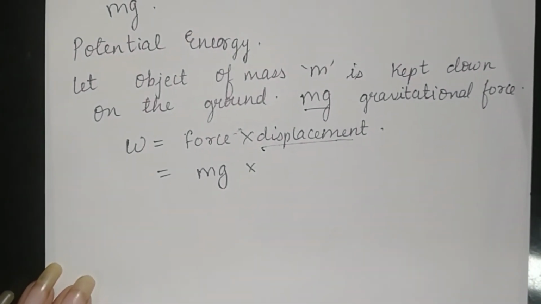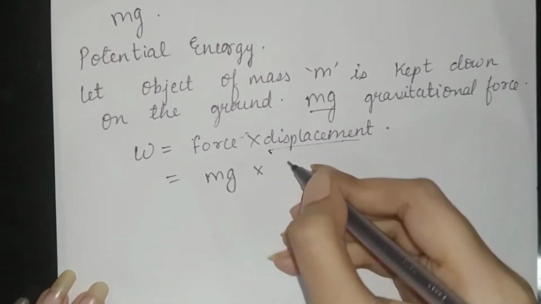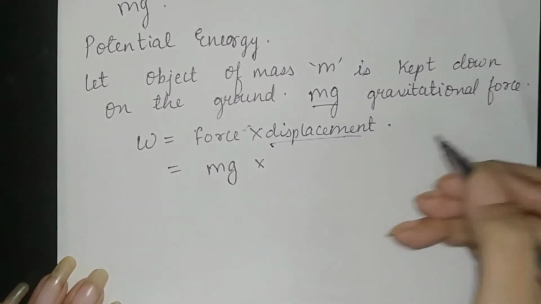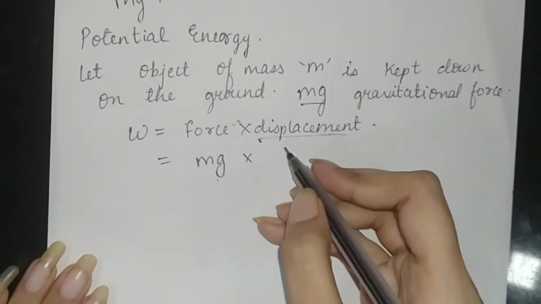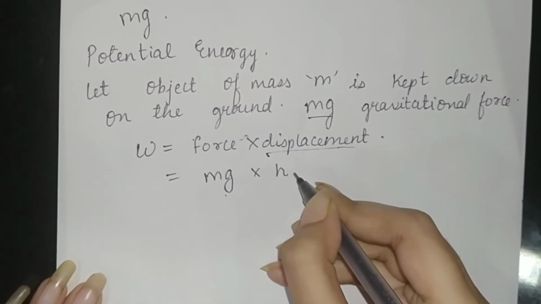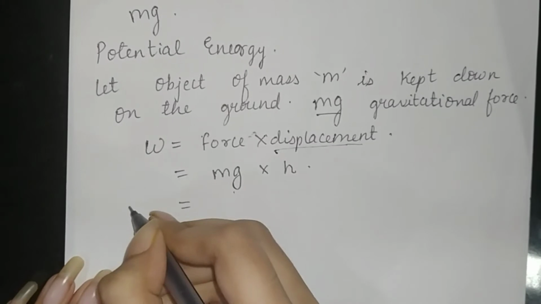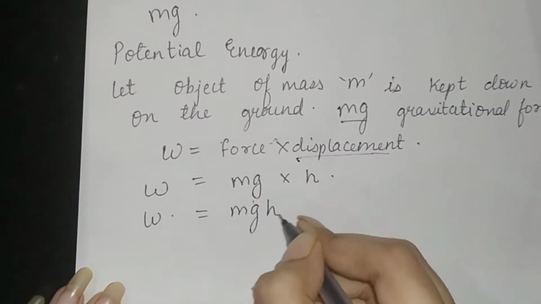The displacement is the height h above the surface of the earth. So we can conclude the gravitational force is equal to mg, and the distance, that is the height above the surface, is equal to h. Work done is equal to mg into h.